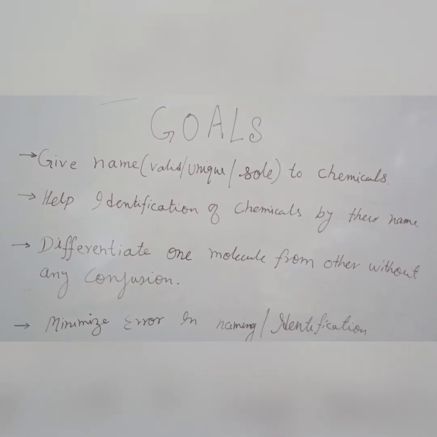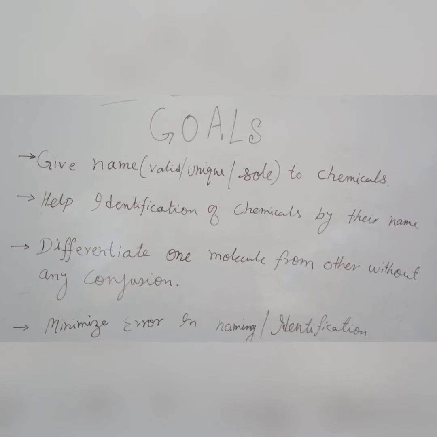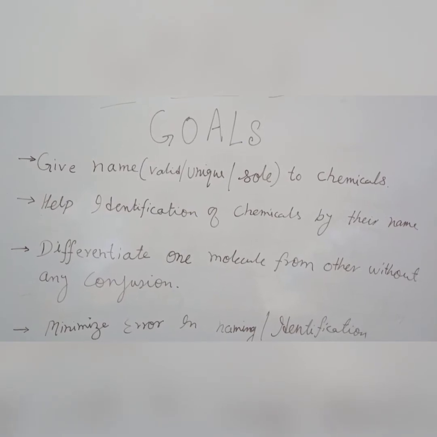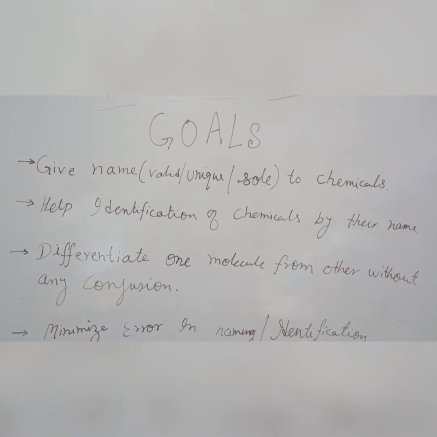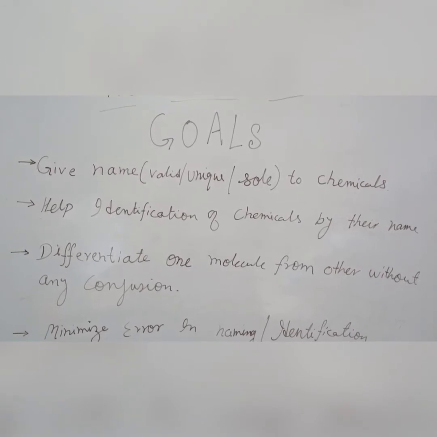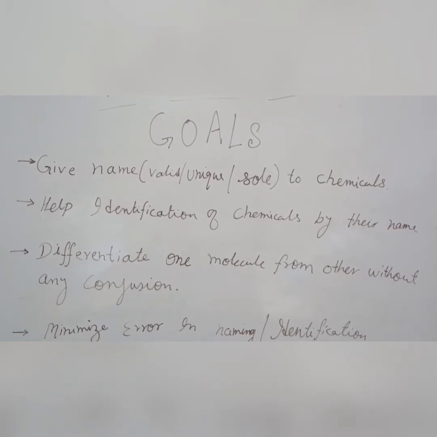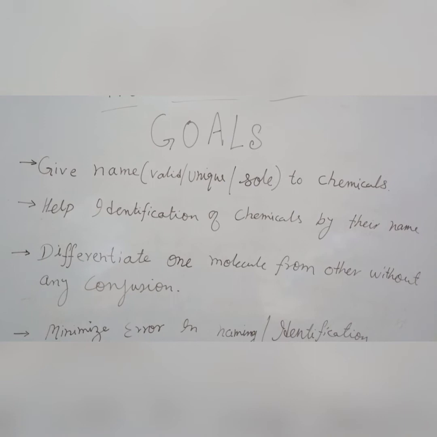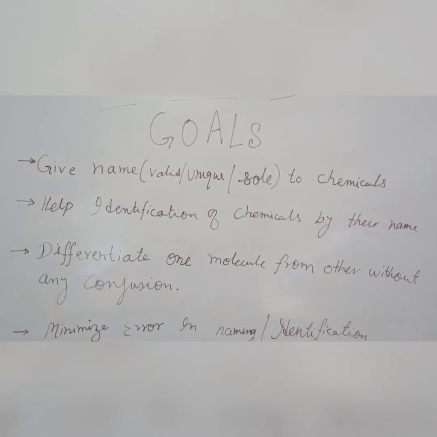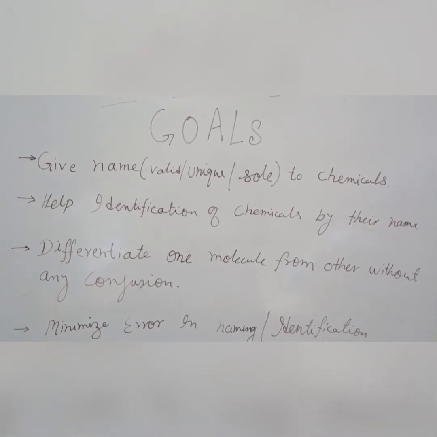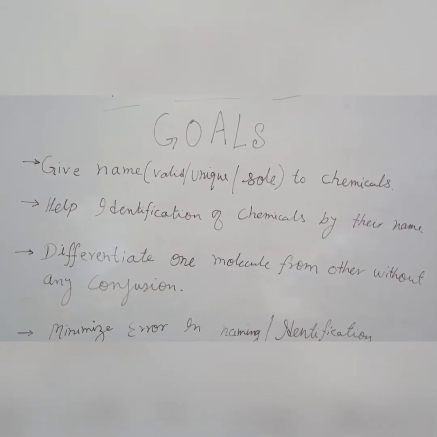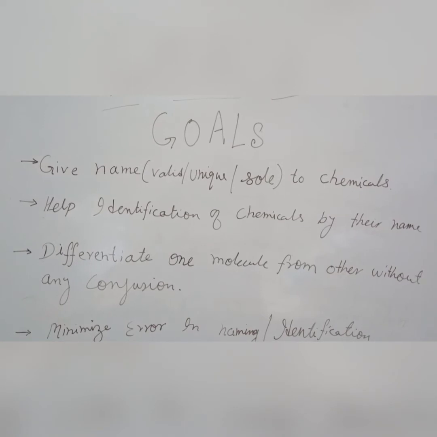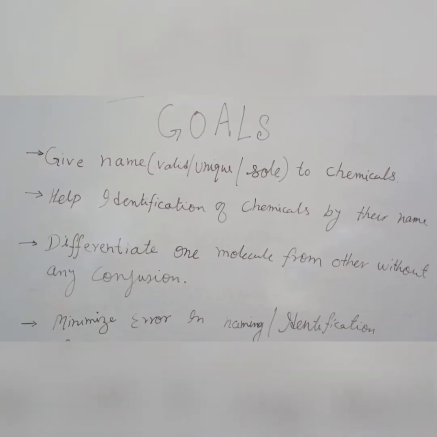As you can see here, the very first goal of nomenclature, I also mentioned here, is to give name (valid, unique and sole) to chemicals. So this is the very first and very important objective or goal of a chemical nomenclature.